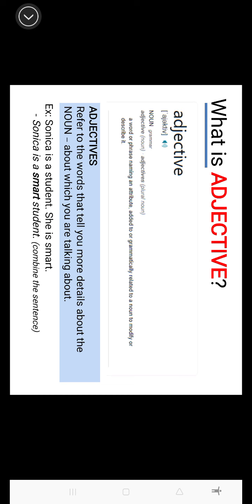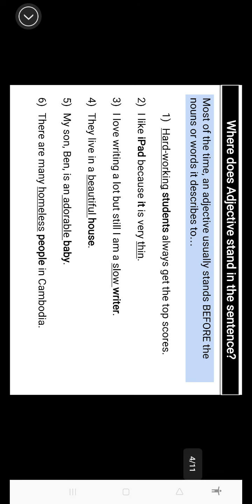Well, as you can see, knowing the adjective, I can also combine into a very short sentence instead of having two, right? So I can say Sonika is a smart student, right? So smart here describe the student. What kind of student is Sonika? She is smart.